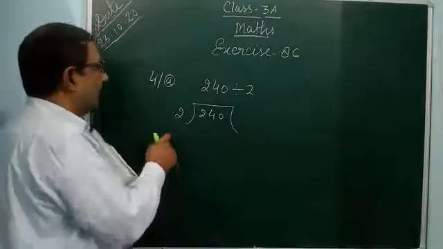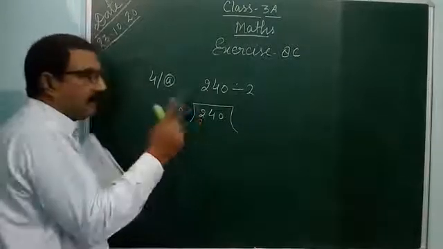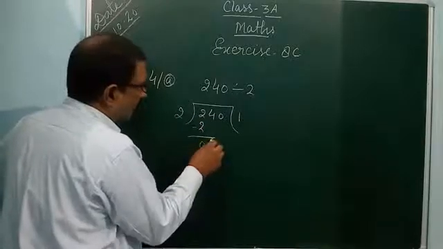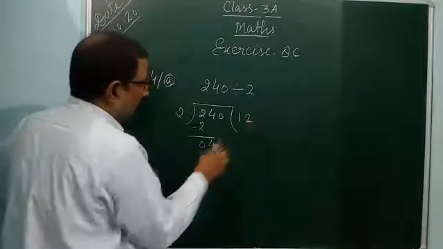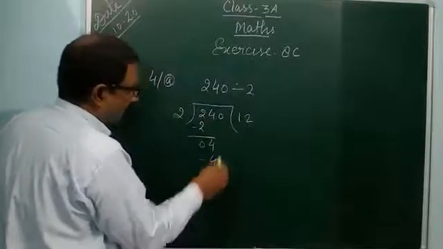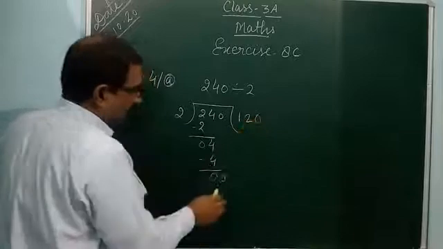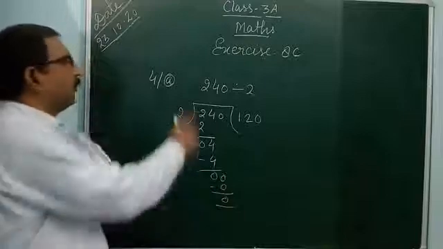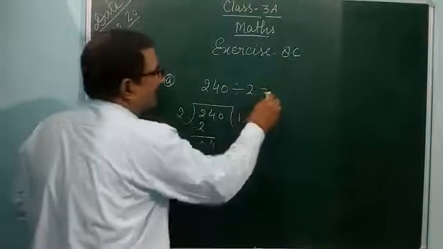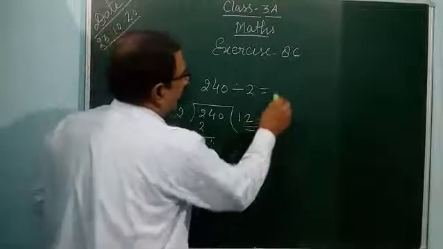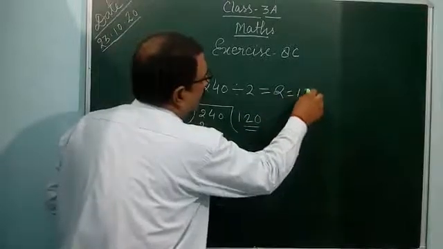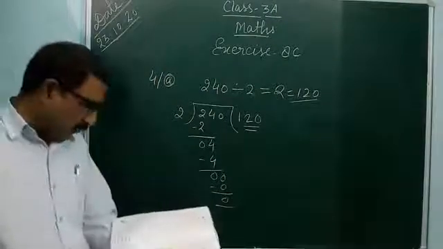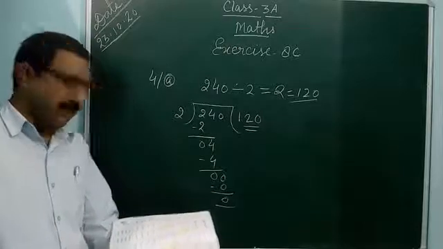You see, here you can take one digit, 2. 2 1s are 2, 0 here. Then you can write 4. 2 2s are 4. Subtract, 0. Here also you can write 0. In this way, if you do 240 divided by 2, you get the quotient 120. So in this way you can solve 4A, 4B, 4C, 4D yourself.